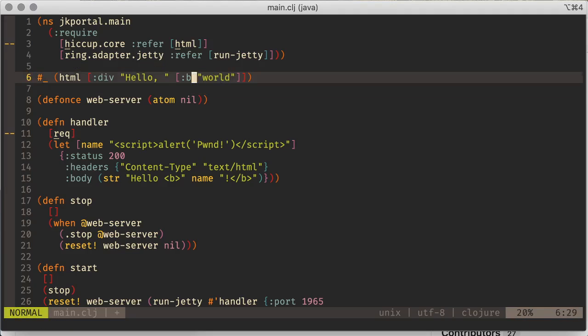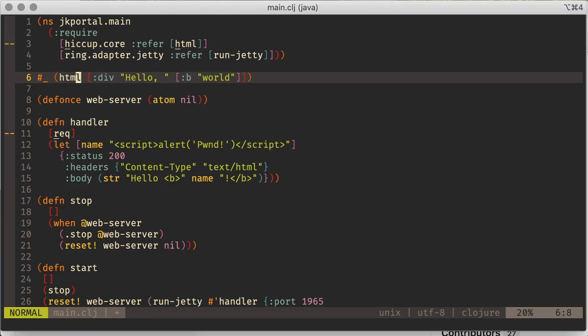Okay. Inside the vector, I've got a keyword. That's my tag name, my HTML tag name. Here I've got a string. And then here I've got another vector with another keyword in it. So this is another tag that's going to go inside this div tag. So you can see how just using nested vectors, we can create a hierarchy of HTML.